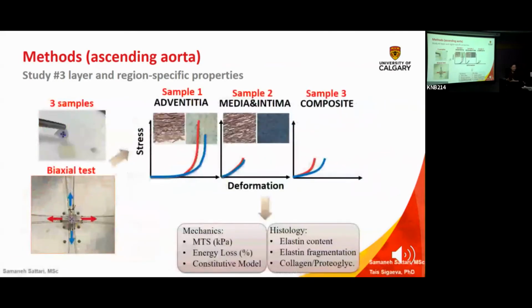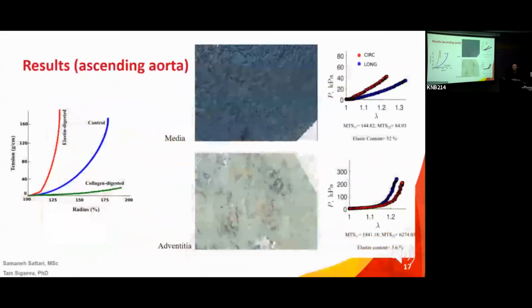Biaxial, uniaxial, we do the histology, we do microscopy. By doing this, we can look at what's happening to the media in particular, which we felt was the important thing happening in these kinds of aortas or aortopathies.